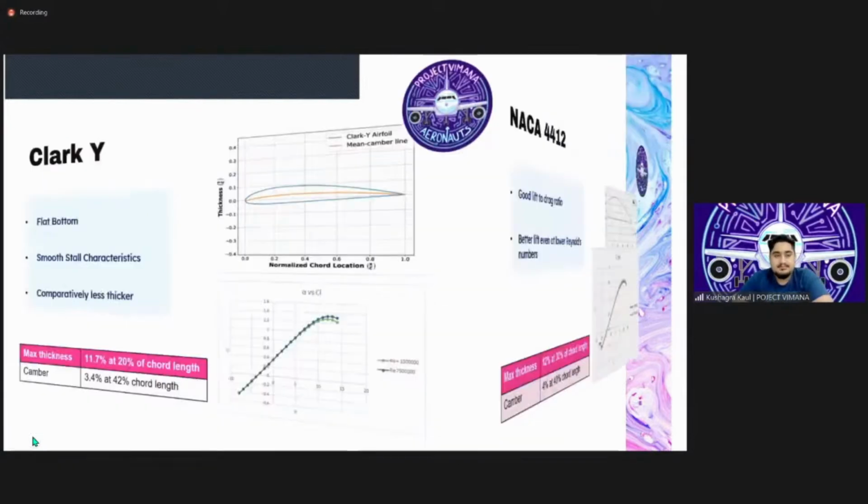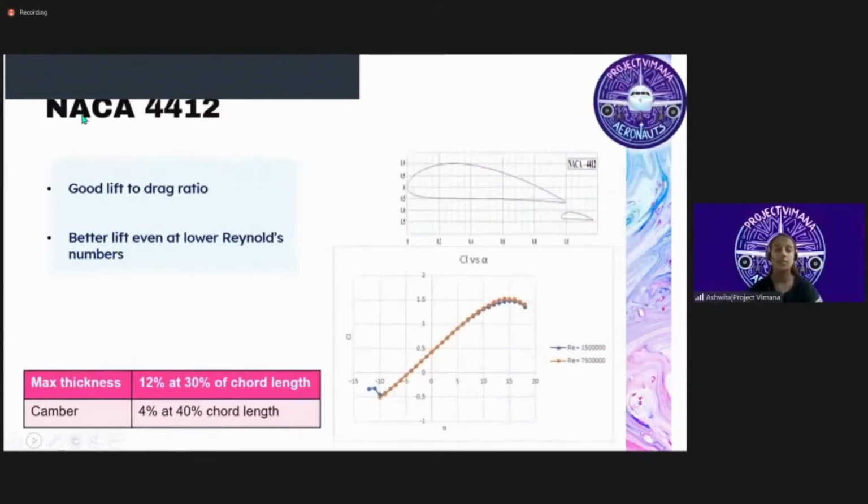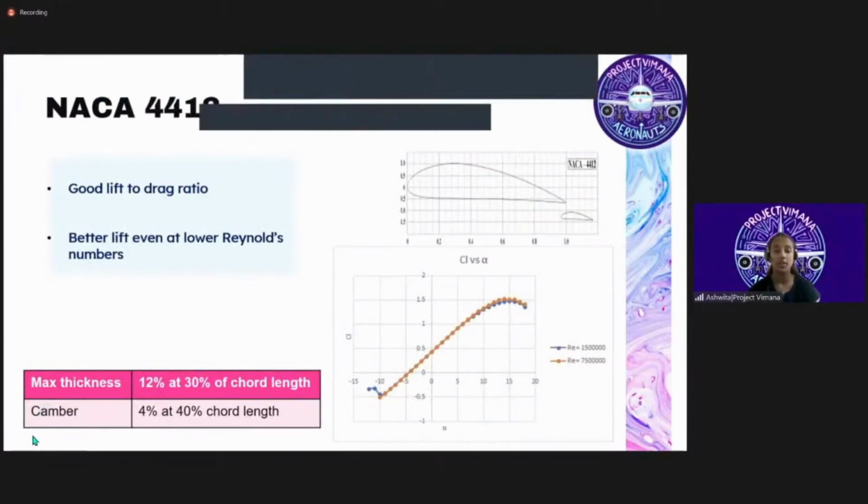Over to Ashwita. Next comes the NACA 4412. As you can see from the graph, there's a good lift to drag ratio and better lift even at a lower Reynolds number, as the blue line almost overlaps the orange line.